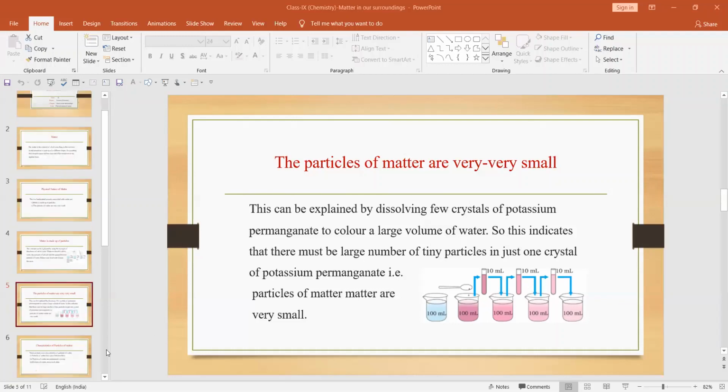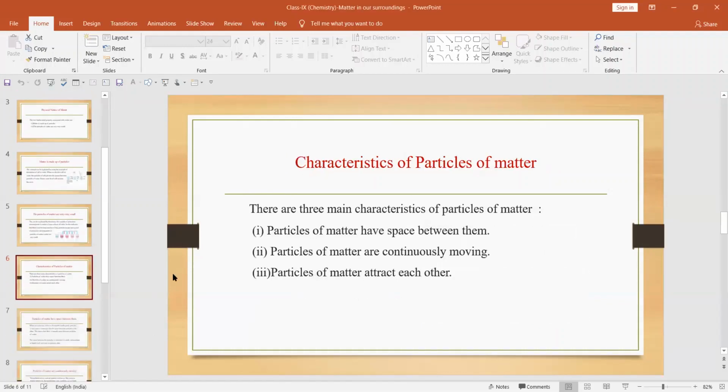And now we'll discuss the next property, that is the characteristics of particles of matter. Now these particles have certain properties. There are 3 main properties associated with particles of matter. So any matter consists of these 3 characteristics. Okay, so particles of matter have space between them.